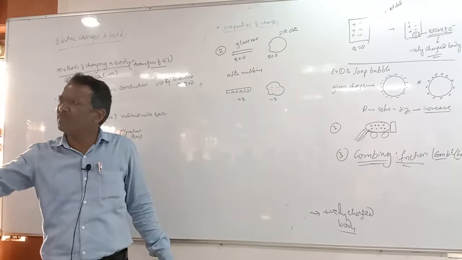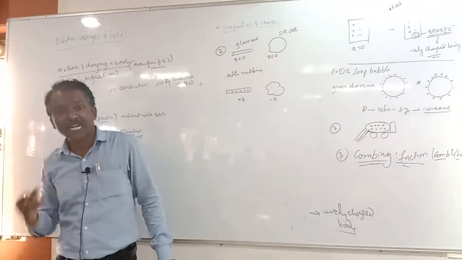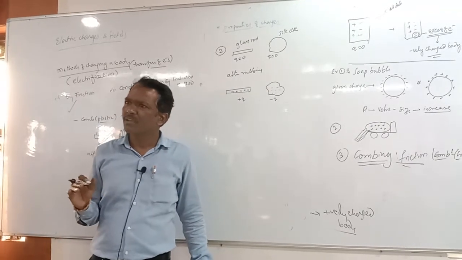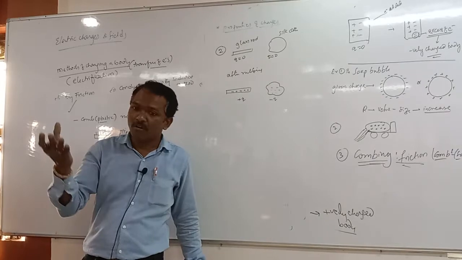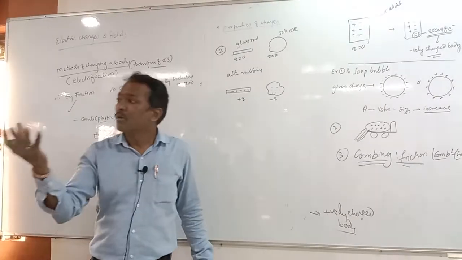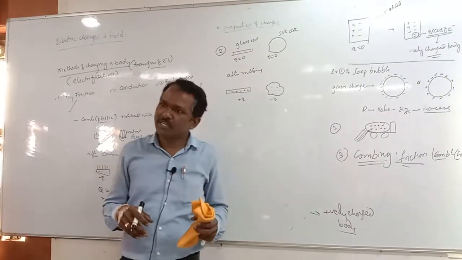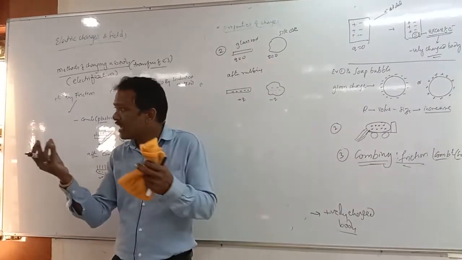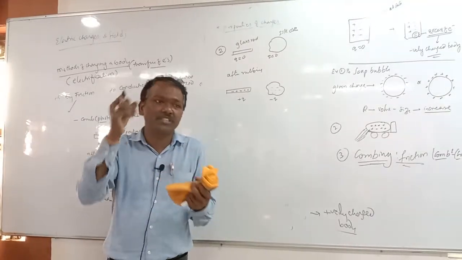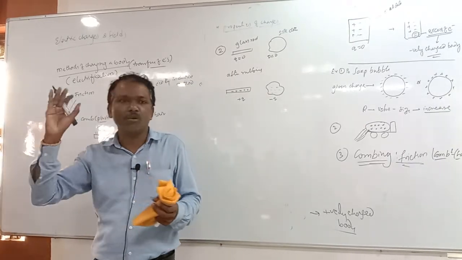Why is transfer of electrons not possible in all materials? Because not all materials have electrons that are loosely bound to the nucleus. Electrons which are tightly bound to their nucleus are unable to come out from that orbit.